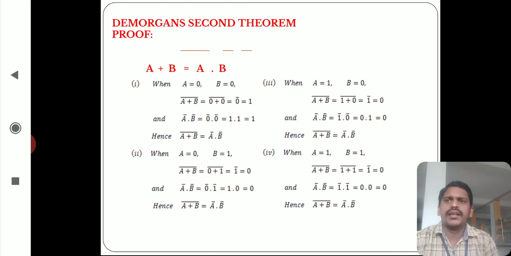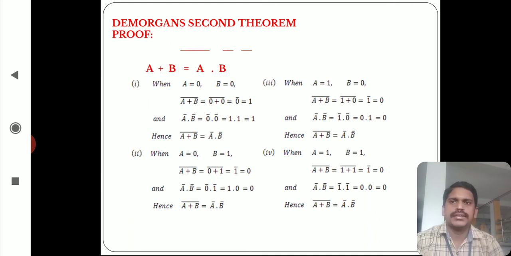Verify A value equal to 0 and B value equal to 0, the first condition, putting the values in the LHS: A plus B whole bar equal to 0 plus 0 whole bar equal to 0 bar, the complement of 0, which is 1. Taking the RHS, A bar dot B bar equal to 0 bar dot 0 bar equal to 1 dot 1, which is equal to 1. Hence LHS equal to RHS. The first condition is satisfied.